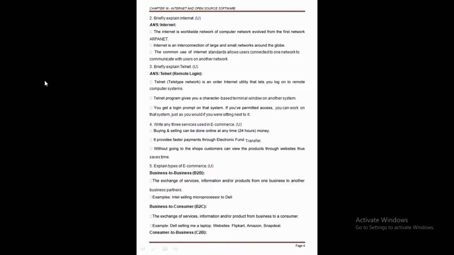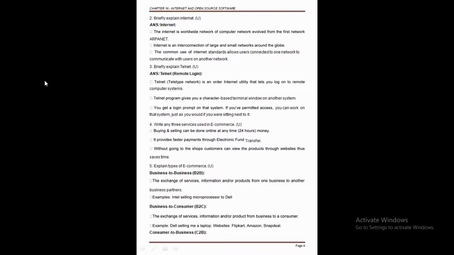And later, the next question is: explain the types of e-commerce. It's a very important question. We already explained maybe two types of e-commerce. The types are business to business and business to consumer. But here, again, I want to explain. It's an important question also. So first one, the types of e-commerce.